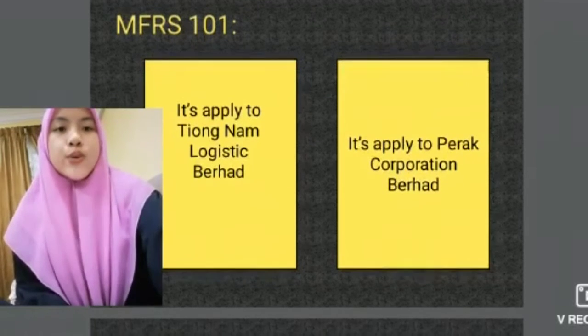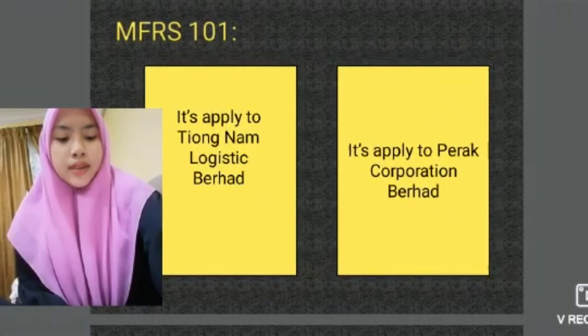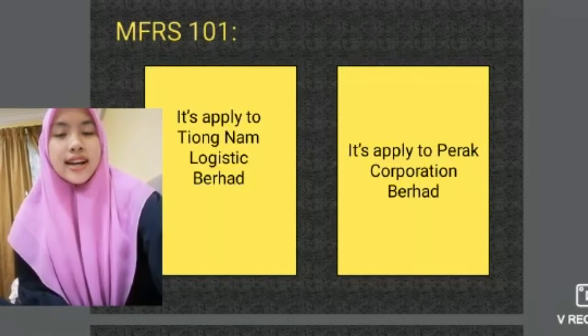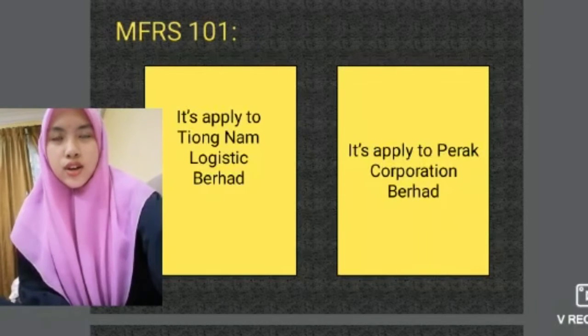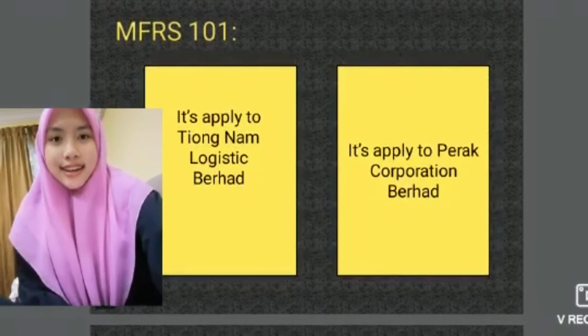For the next one is the application to Perak Corporation Berhad. Perak Corporation Berhad has done their financial statement very smoothly and follows all the rules in the underlying principles, which are stated above.